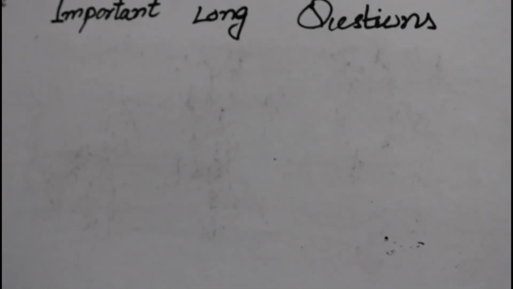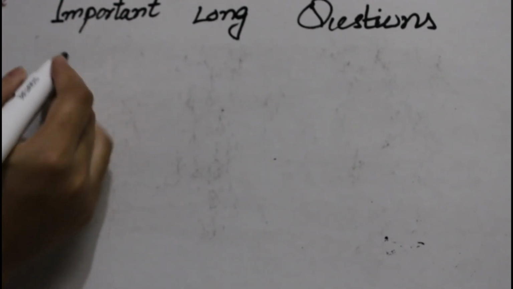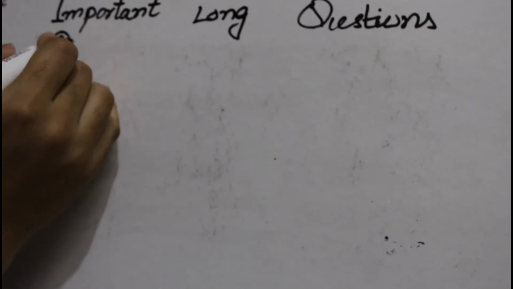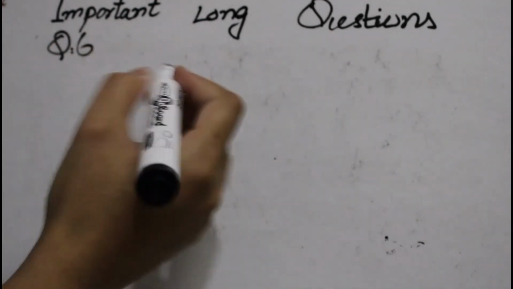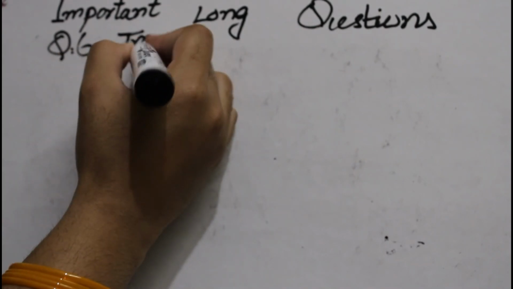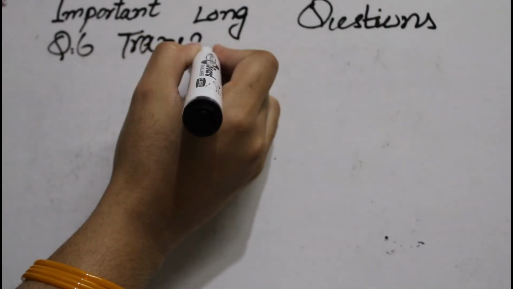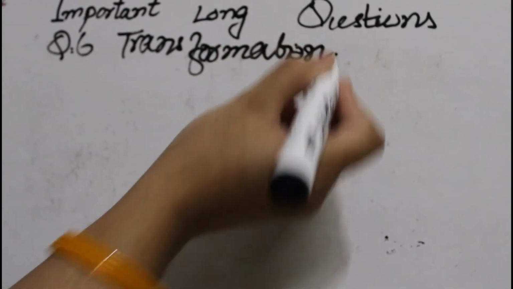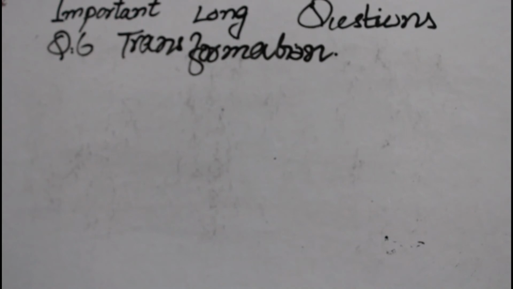Now we have question number 6. Question number 6 is transformation: write a note on transformation. What are we going to discuss in transformation?